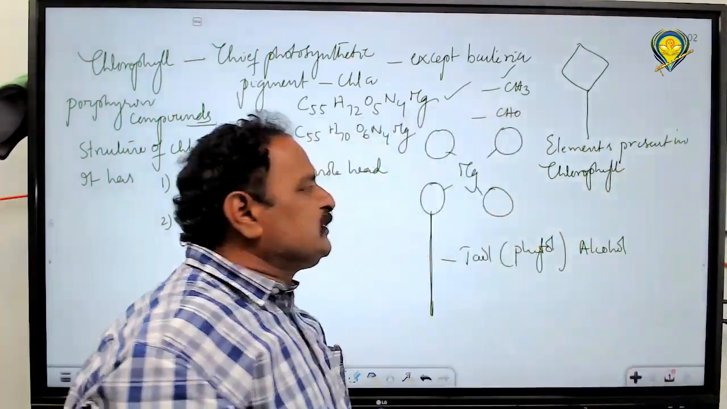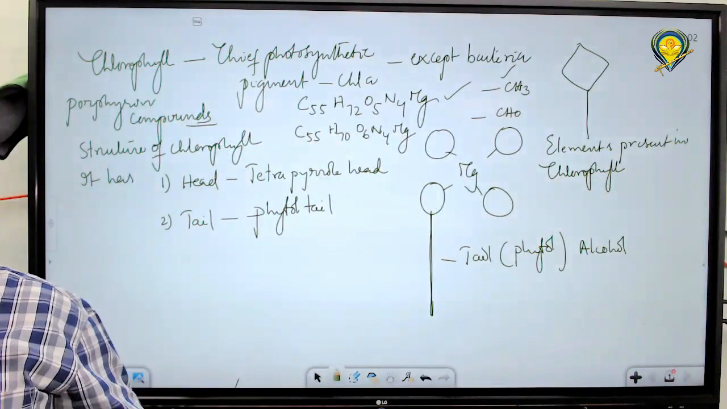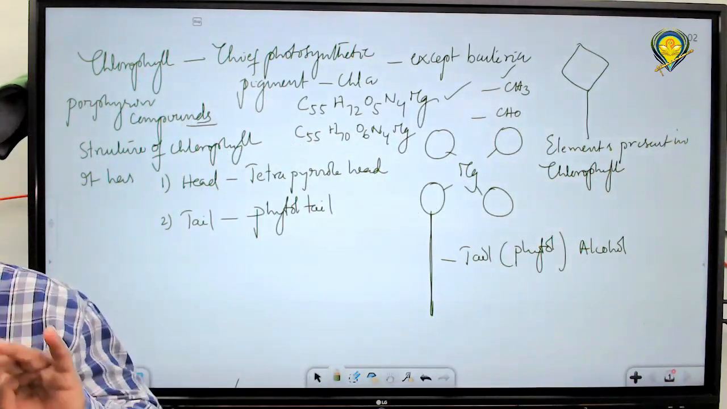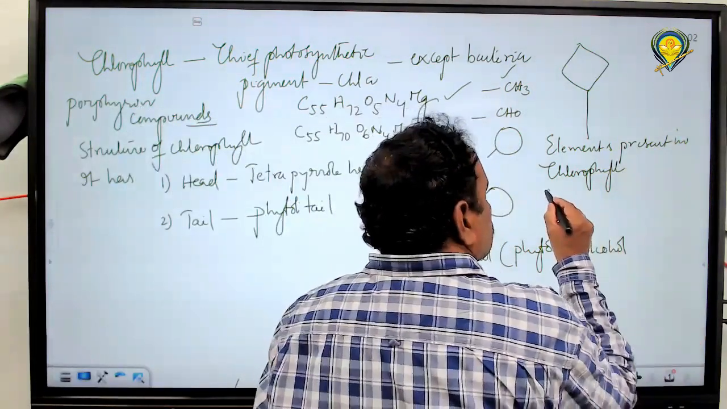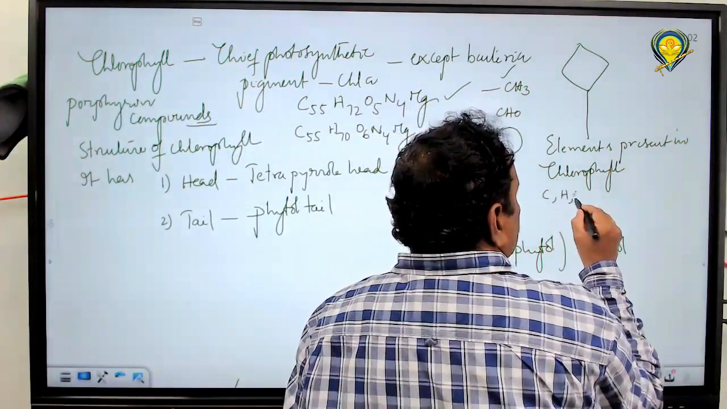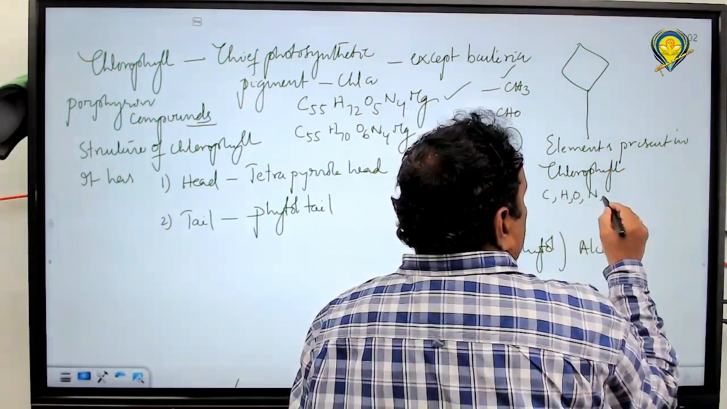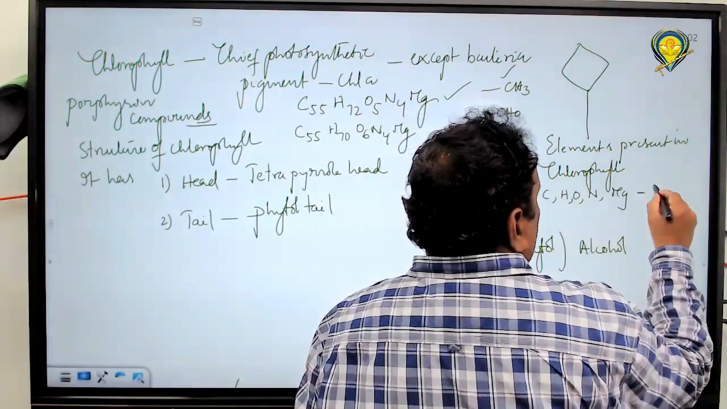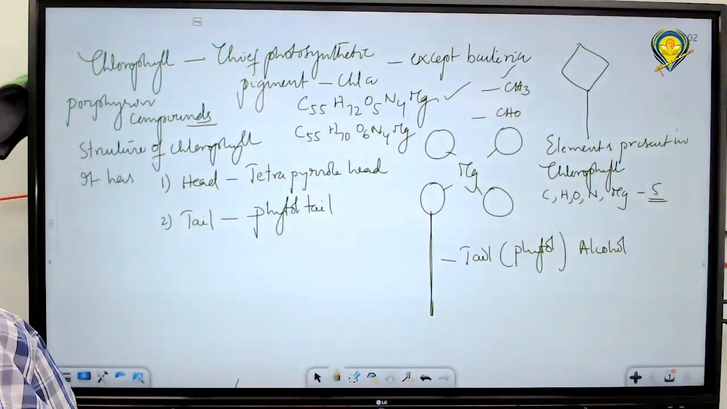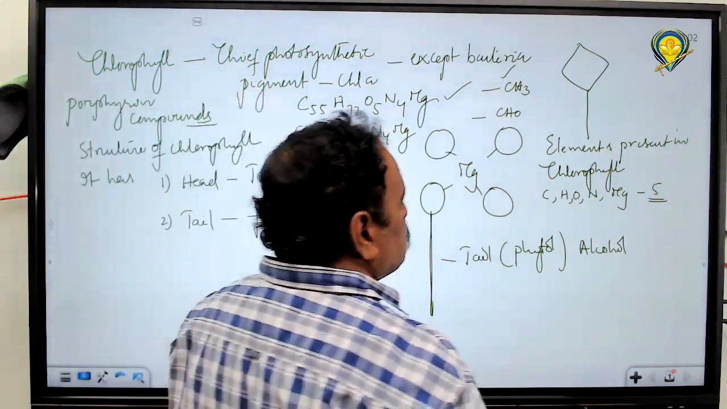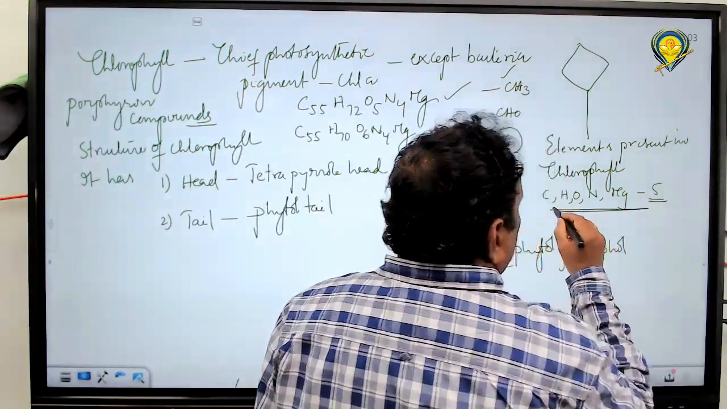Elements present in the chlorophyll structure were asked 3 or 4 years back. I don't remember the exact year, but the same question is asked. What are there? Carbon, hydrogen, oxygen, nitrogen, magnesium. How many? 5. So the number of elements present in the structure of chlorophyll is 5. That is what we observe in case of the chlorophylls.